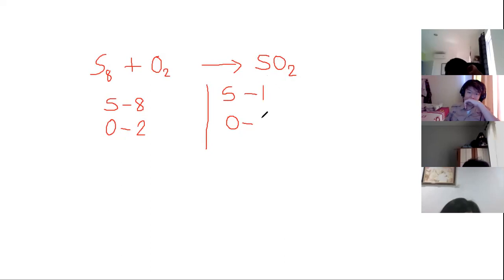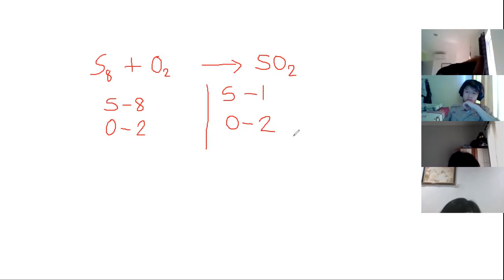But for the oxygen, we have 2. As you can see, the number of atoms for the reactants and the product are not the same, meaning they are not balanced. So what we're going to do is balance them.